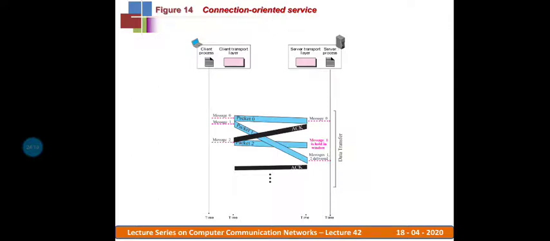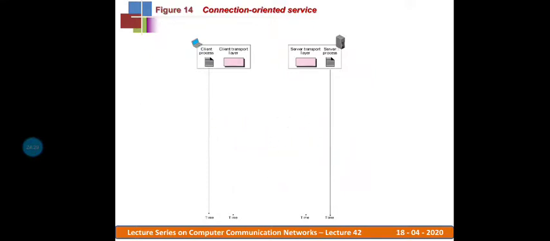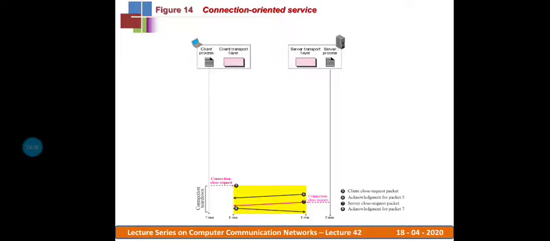We discussed the connection establishment phase and the data transfer phase, and let us now discuss how a connection is terminated. For connection termination, the client requests to tear down the established connection, because whatever data I wanted to exchange with you, I did it.